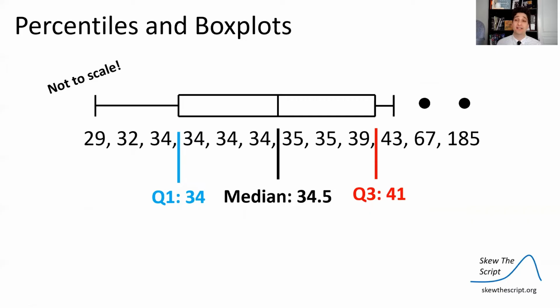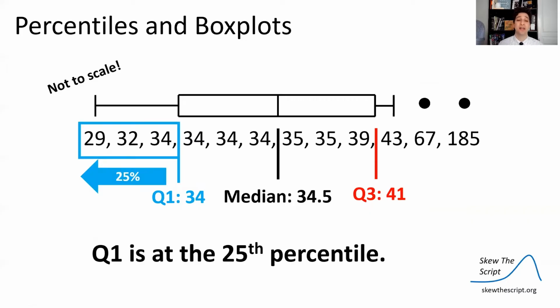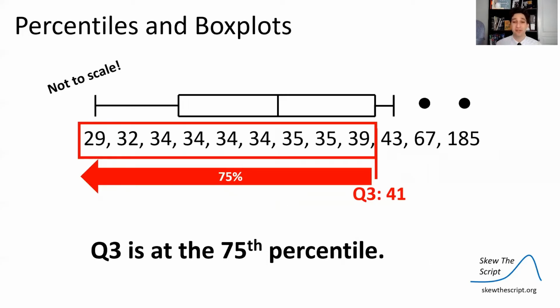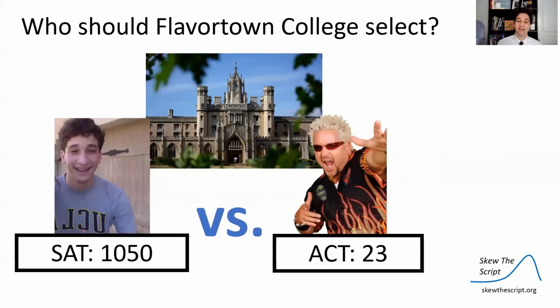We can apply this concept of percentiles to box plots, which we also looked at in our last lesson. Quartile 1 for box plots generally is at the 25th percentile. 25% of the data values are below the first quartile, so it makes it the first quarter of your data. 50% of the data values are below the median, in this case 6 out of 12 for our salary data set. 75% of the values are below quartile 3, and then the highest data value we'll actually talk about later on in the lesson.